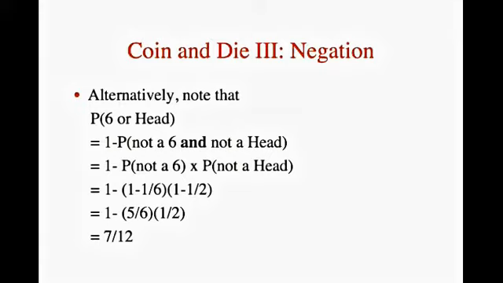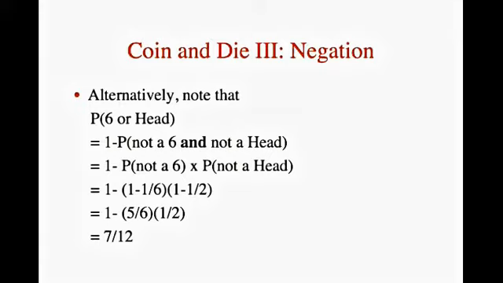The probability of not getting either a 6 or a head can be recast as the probability of not getting a 6 and not getting a head. This follows because if you did not get a 6 and you did not get a head, then you did not get a 6 or a head.